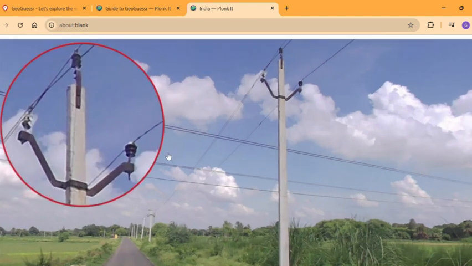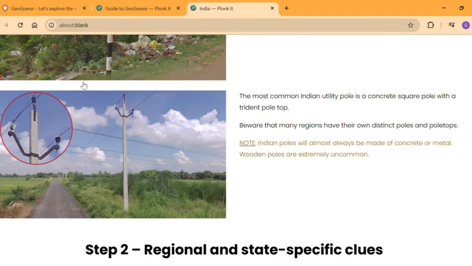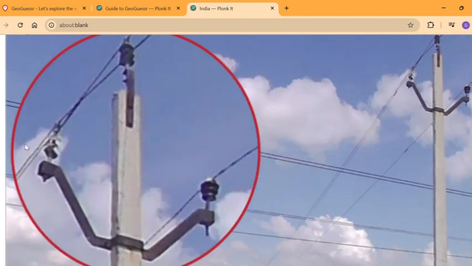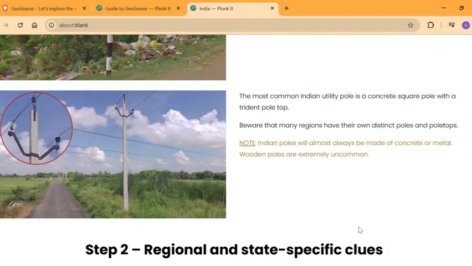So it's symmetrical, but also it is a trident, because the trident is the main symbol of Lord Shiva. So that's why it is easy to link this trident pole top with India. I think that's how we were able to remember that. But various poles are also available all across the country. We'll get to that later.